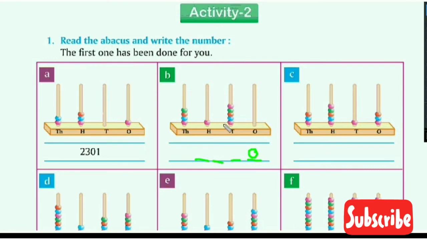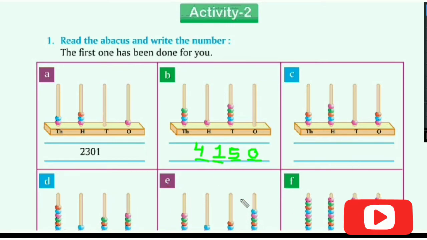Now here at the tens place, how many beads are there? 1, 2, 3, 4 and 5. 5 beads are there, so we will write 5. Now at the hundreds place, 1 bead is there, so we will write 1. And at the thousands place, how many beads are there? 1, 2, 3 and 4. 4 beads are there, that's why we will write 4. So which number does it form? 4150. It forms 4150.